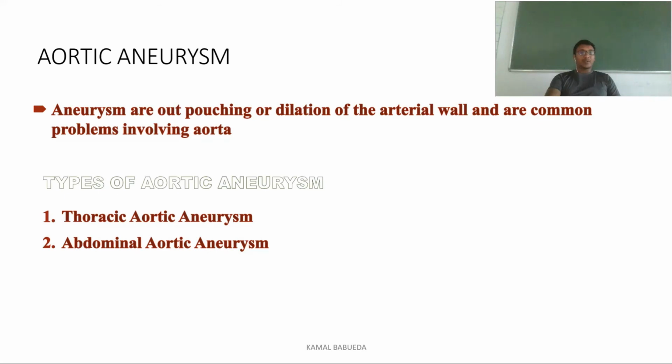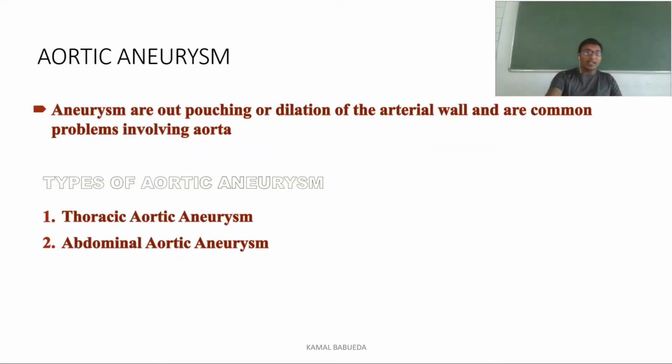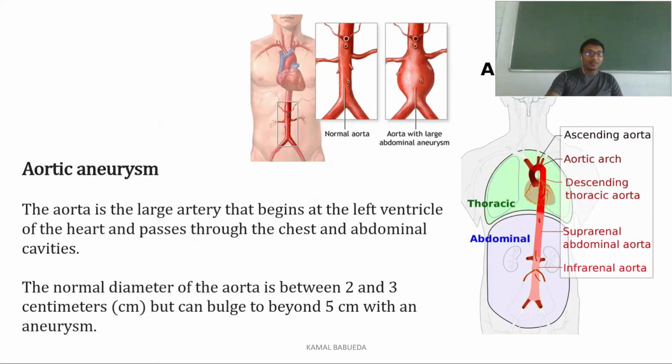Next, we will discuss the aortic aneurysm. These are aneurysms that pouch or dilate the arterial wall, and they more commonly involve the aorta. In syphilis also we can see it mainly involves the aorta. Coming to the types of aortic aneurysm, we have thoracic aortic aneurysm and abdominal aortic aneurysm.